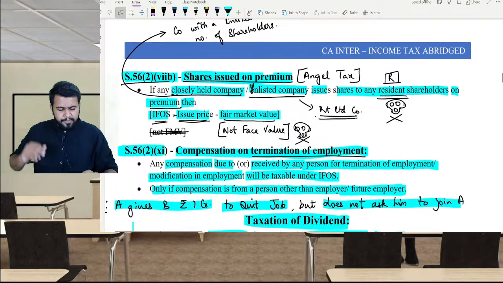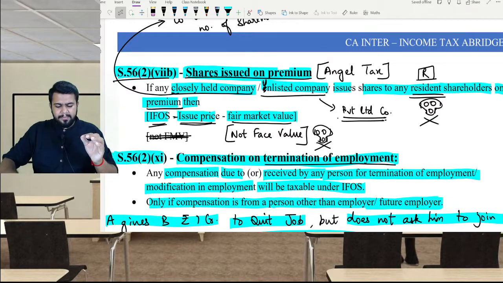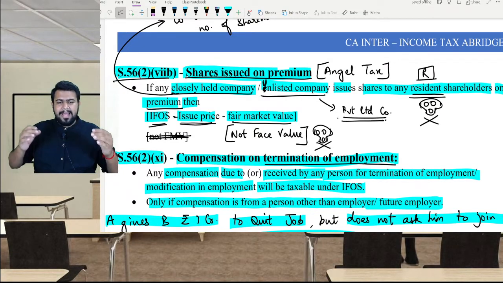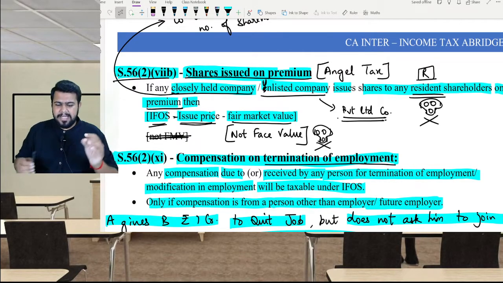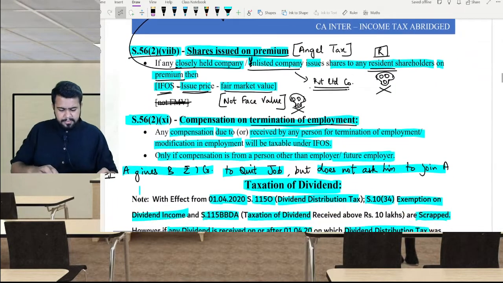You get my point? Once again, I will repeat it very quickly. If a closely held or unlisted company, for example a private limited company, issues shares to a resident shareholder at a premium, then income from other sources shall be issue price minus fair market value. Be very, very careful.